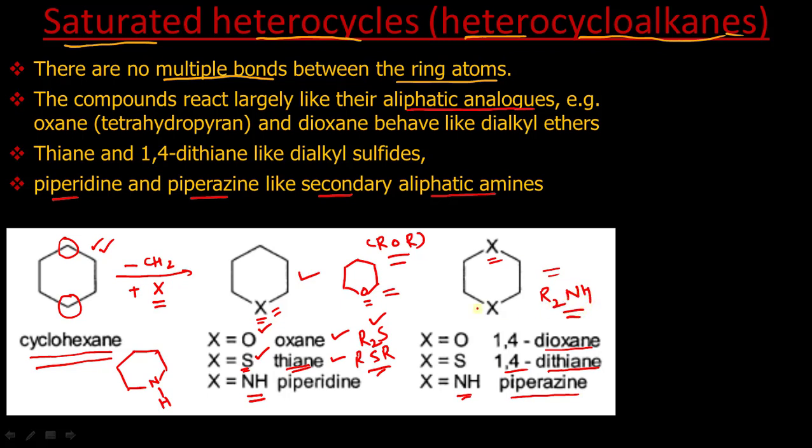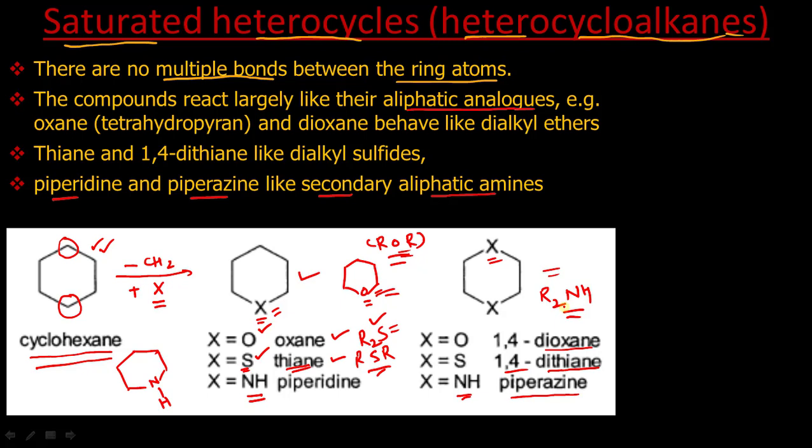Means the properties of cyclic saturated heterocycles are almost similar to their aliphatic analogues. As we have already said, this is an ether, so its properties will be similar to dialkyl ether. If it is sulfur, thiane, it is analogous to dialkyl sulfides. And if it is nitrogen, its properties will be similar to secondary amines.